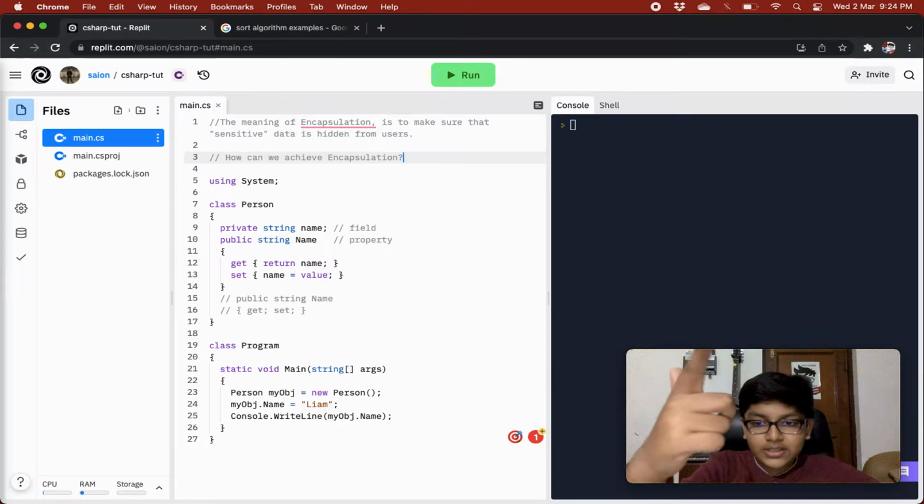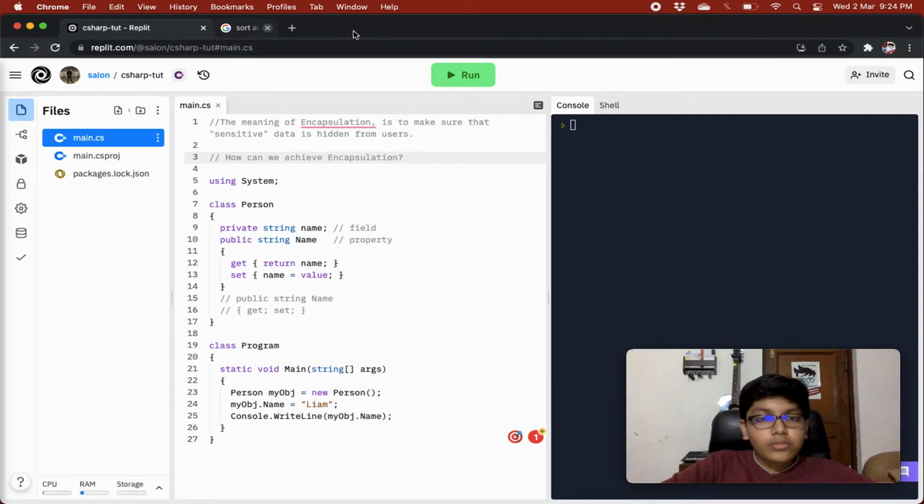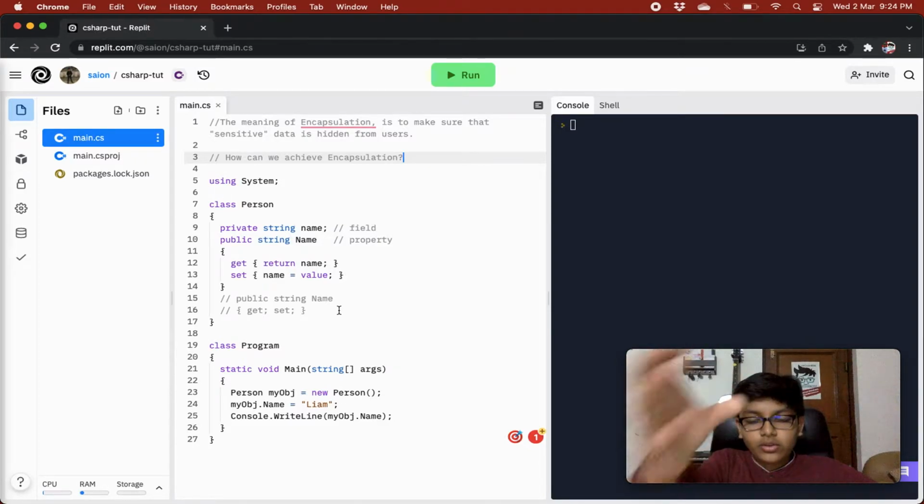But once it is in the setter, you are just calling the setter everywhere, and in the setter you can run any algorithm you like. So you won't have to change everywhere, you just have to change it at one place. You have one standard place where you can update everything. Quite cool. Now let's dive into how to create our properties.